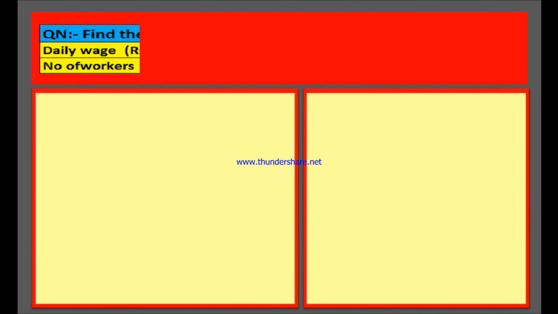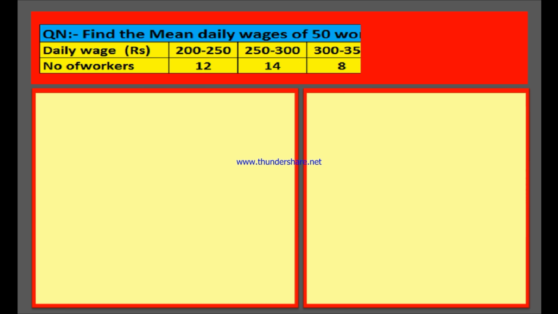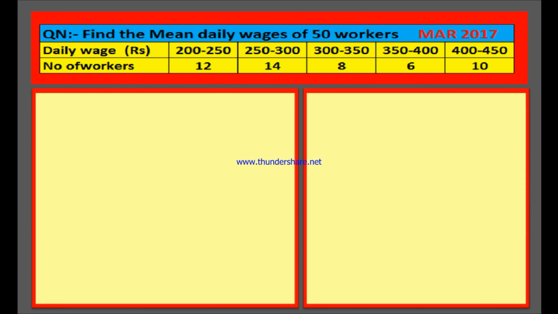This is the third question. Find the mean daily wages of 50 workers. Daily wages: 200 to 250, 250 to 300, 300 to 350, 350 to 400, 400 to 450. Number of workers in each of the classes: 12, 14, 8, 6 and 10. This question appeared in March 2017. Here we have to find the arithmetic mean of the given data.